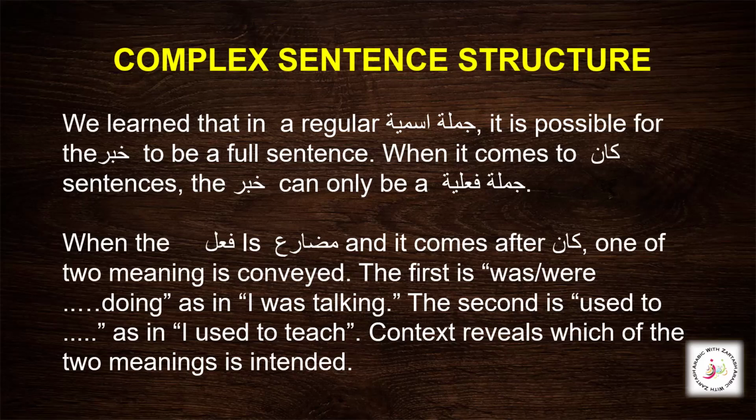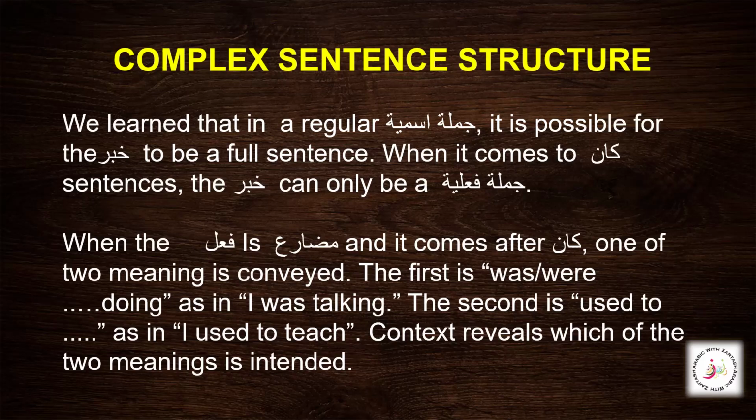So the khabar is a jumla fi'liya. In kana sentences, the khabar can only be a jumla fi'liya, not ismiya. This is the rule that we are going to learn, that it should be a jumla fi'liya or a mufrad ism. So this is the key point to remember: in the complex sentence structure, when we see not a mufrad ism as the khabar of kana, we can have a full sentence,